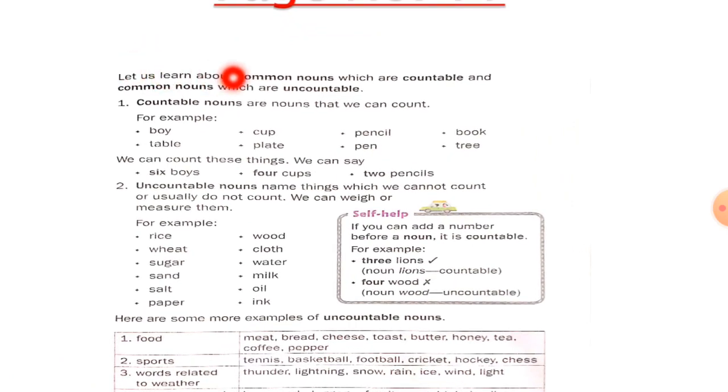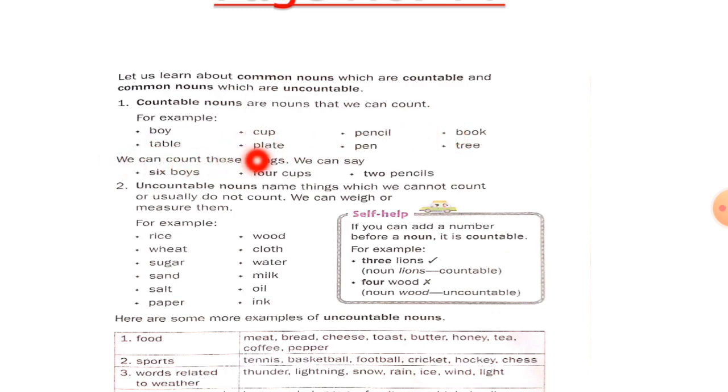Let us learn about common nouns which are countable and common nouns which are uncountable. Now, first is countable nouns. Countable nouns are nouns that we can count. For example, boy, cup, pencil, book, table, plate, pan, tree. So, children, we can count these things.